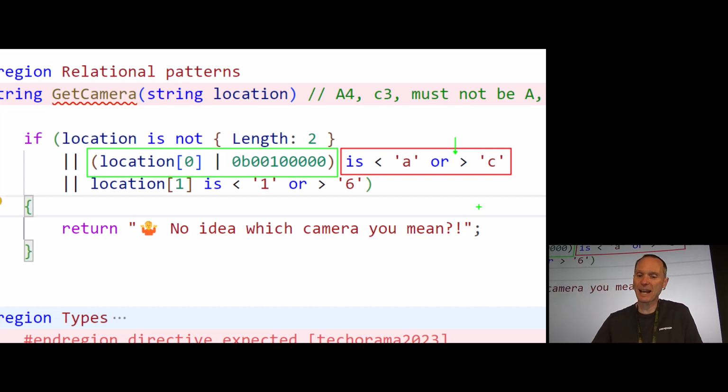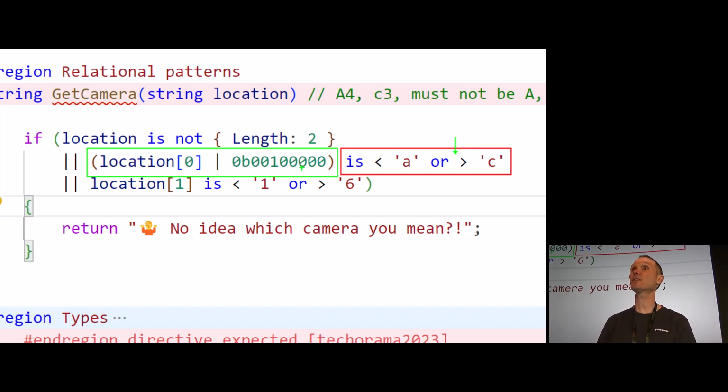And it happens in our case that I'm using a binary OR operator with a strange bit mask. Anybody knows what this is? This is the technical cool way of saying I know how to turn an uppercase ASCII letter into a lowercase letter, because the difference between an uppercase and a lowercase letter is just a single bit. ASCII was designed like that.